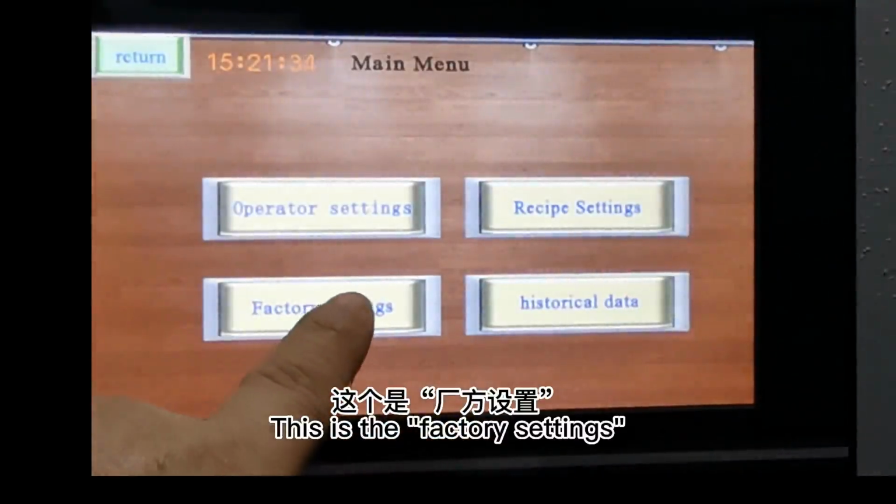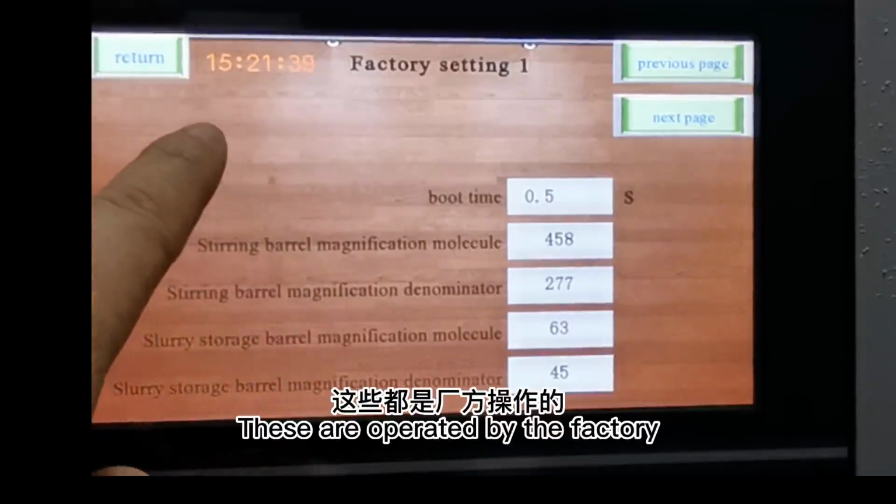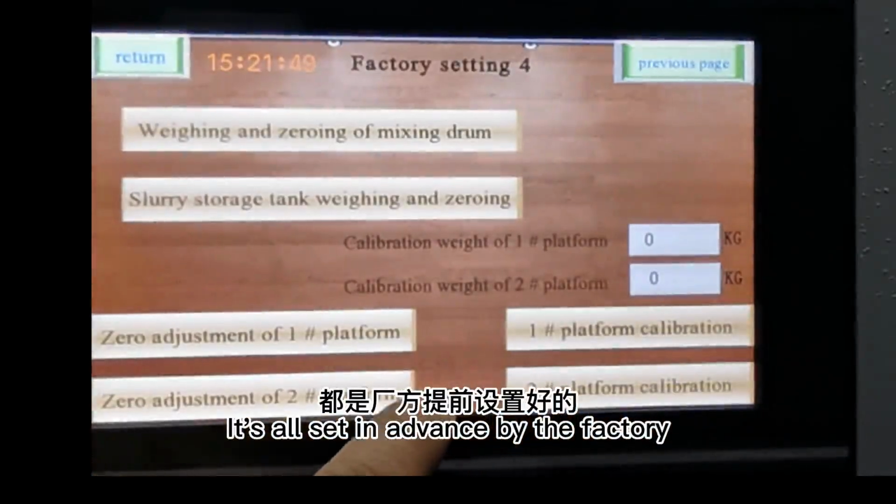This is the factory settings. We do not need to operate. These are operated by the factory. It's all set in advance by the factory.